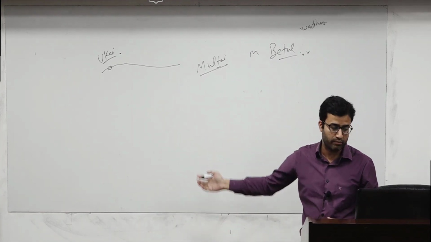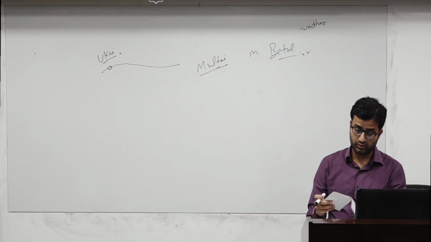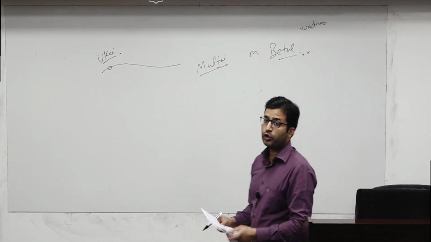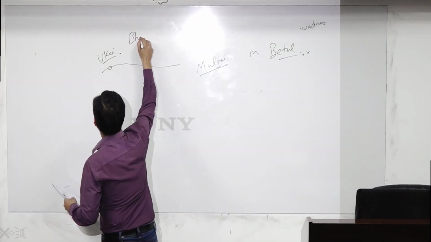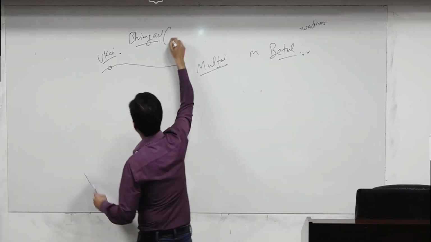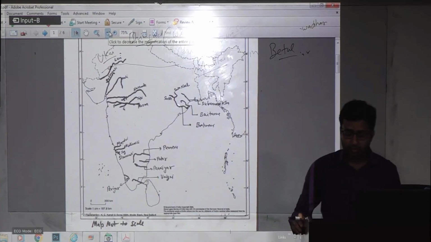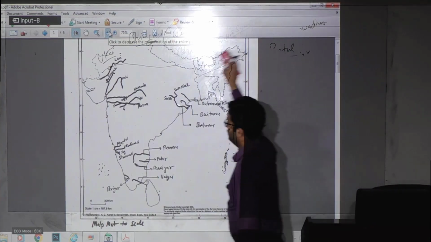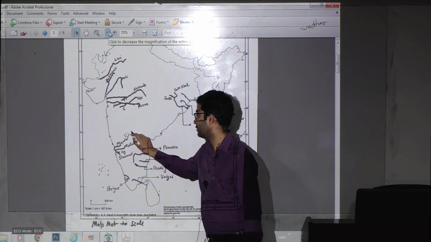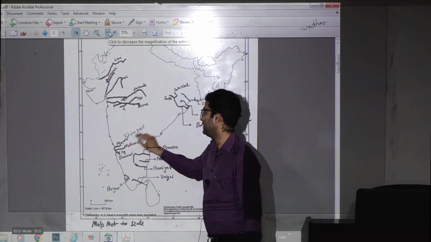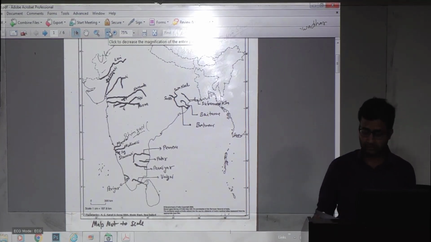Next we come to Goa, where we have the Mandvi river. For this Mandvi river, you can note down the source: Bhimgad, in the Western Ghat, in Belgaon district of Karnataka. Mandvi river originates from Bhimgad, which is in the Western Ghat, and the district is Belgaon district of Karnataka.